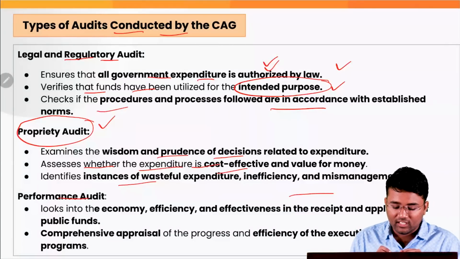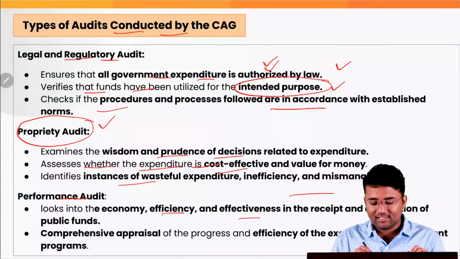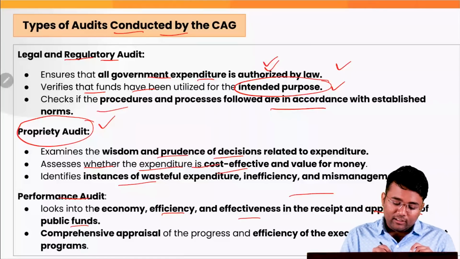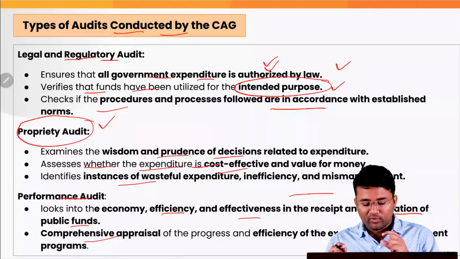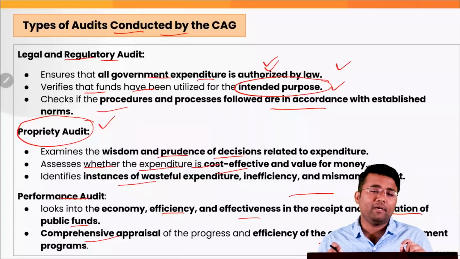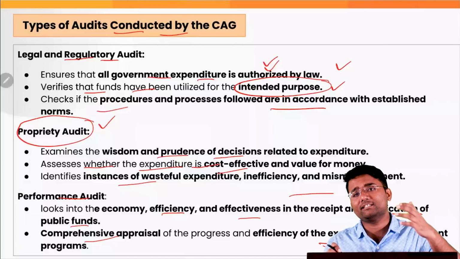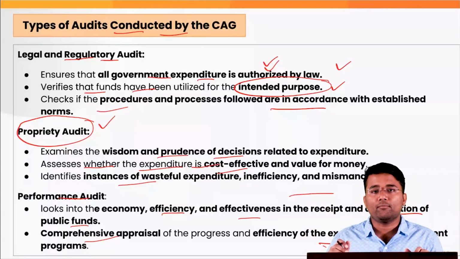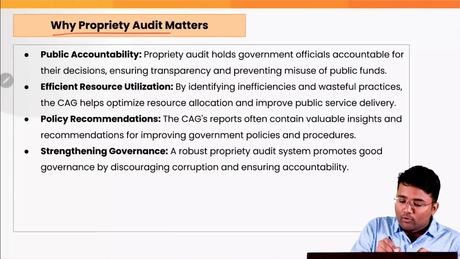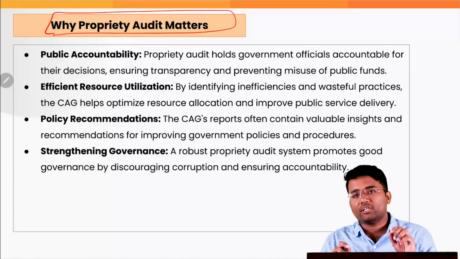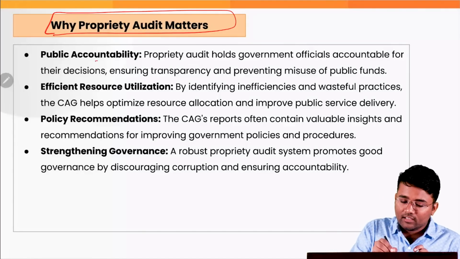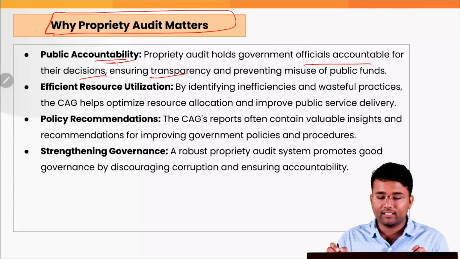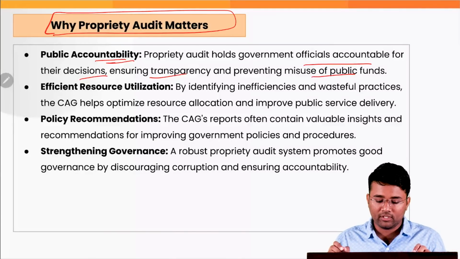Then there is a performance audit where the CAG looks into economy, efficiency and effectiveness in the receipts and applications of public funds. And it also looks into a comprehensive appraisal of the progress and efficiency of the execution of the developmental programs, that at what stage this particular program has reached, what is the progress, is it progressing properly or not. Then why does propriety audit matter, why is it important? Because it helps in ensuring that there is public accountability. It holds government officials accountable for their decisions, ensuring transparency and preventing misuse of public funds.